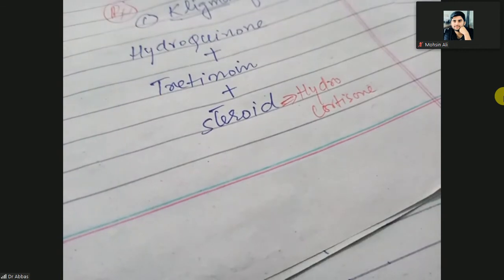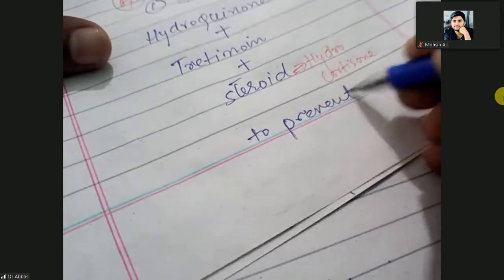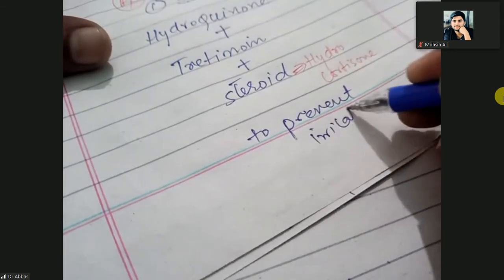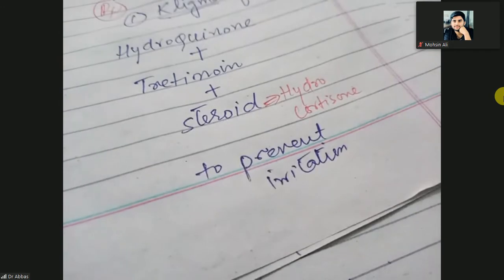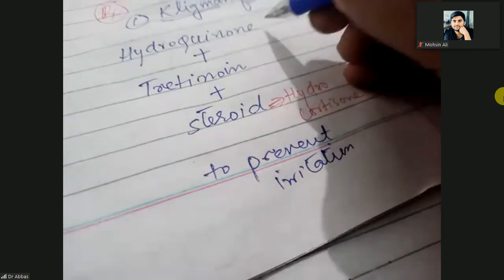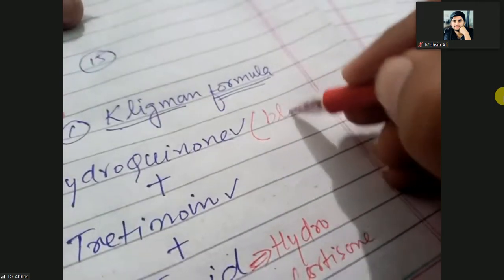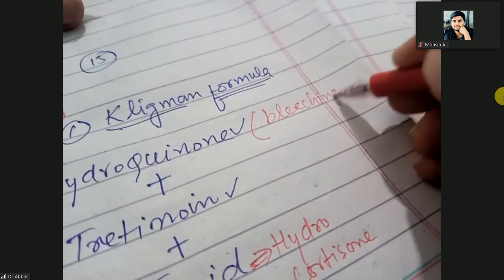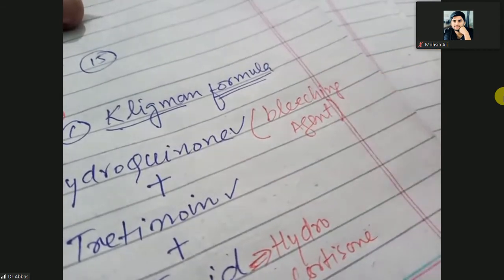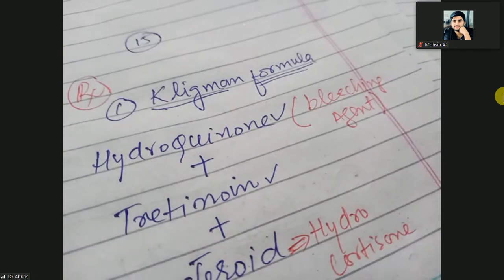Why give the steroid? To prevent irritation, because it is anti-inflammatory and prevents the irritation produced by the other two drugs, hydroquinone and tretinoin. Hydroquinone is a bleaching agent; since it is a brownish, blackish discoloration of the skin, you want to bleach it.